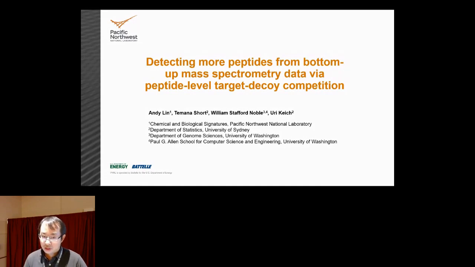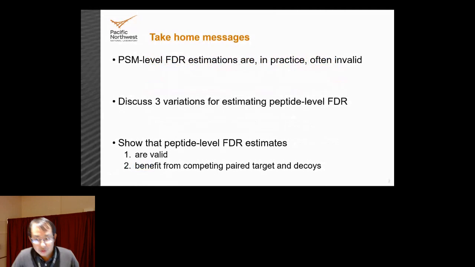So today I'm going to talk about estimating peptide level false discovery rates using target decoy competition. Since I only have 10 minutes, I'm going to give a quick overview of the entire presentation right now with the takeaway messages. The first takeaway message is that spectrum level, PSM level, FDR estimates are often in practice invalid. So we are going to suggest that instead, researchers avoid spectrum level analysis and focus on peptide level analysis.